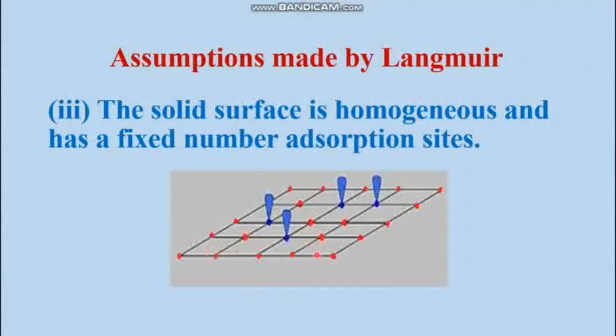So there are 5 into 5, total 25 sites, out of which 4 are blue dots. That means 4 have been occupied by adsorption, and out of 25, 21 have been left bare. That means they are still available for adsorption. But the fact is that the adsorbing sites, these red dots, are equally distant. That means they are homogeneously distributed.